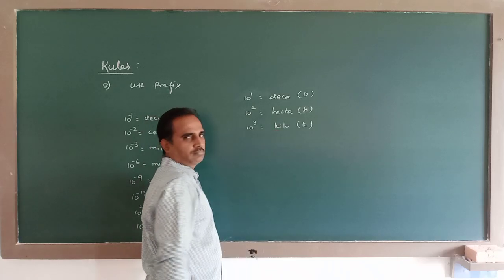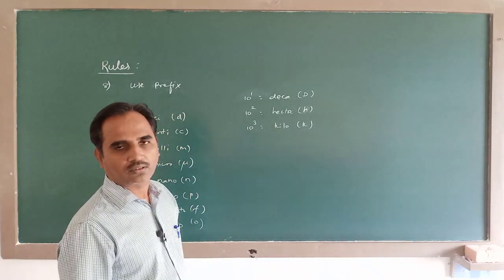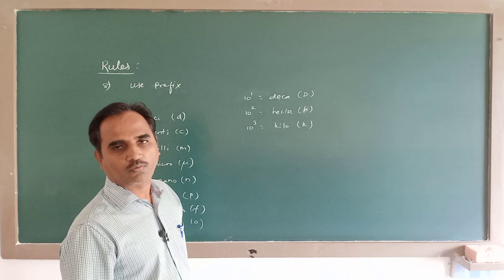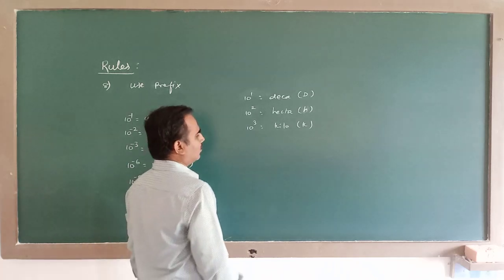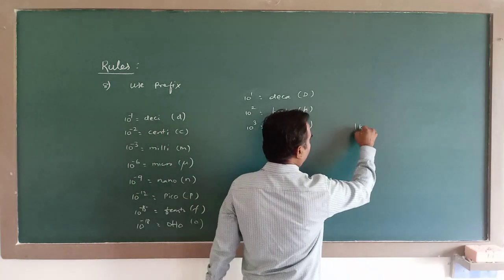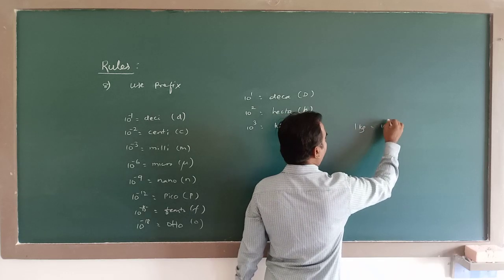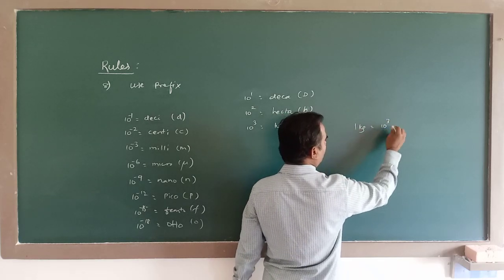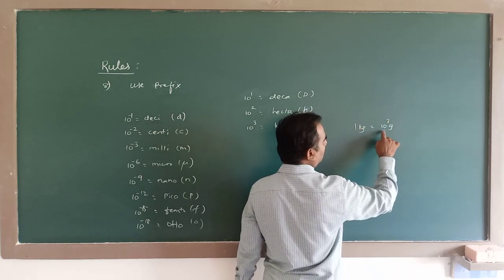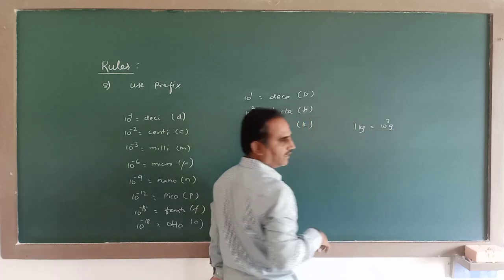Kilogram. That means 1000 grams, which makes 1 kg. So 1 kg means 10 to the power of 3. This kilo stands for 10 to the power of 3 gram. So 1000 grams is equal to 1 kg.